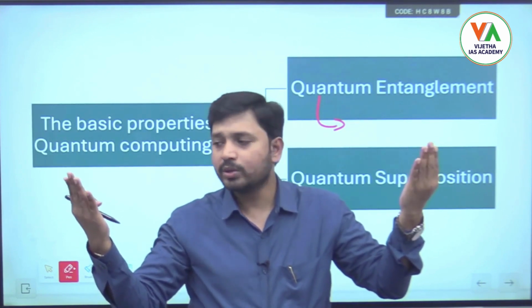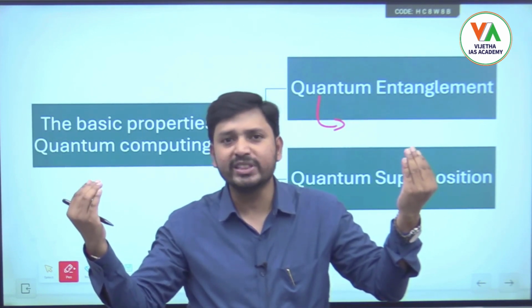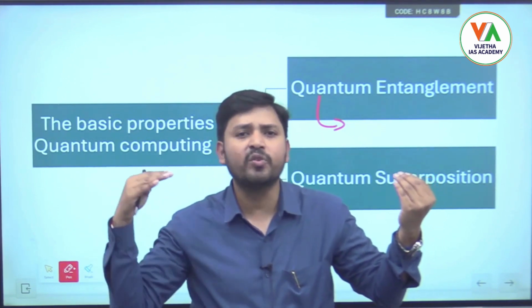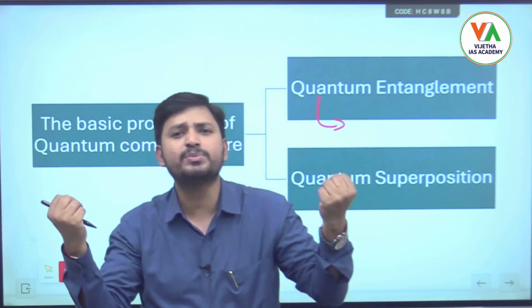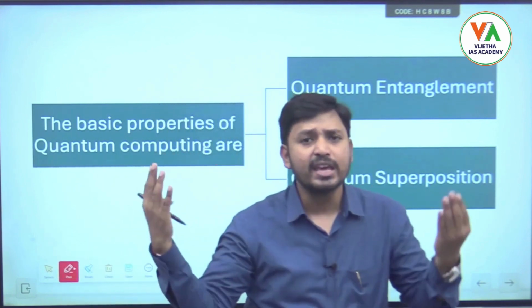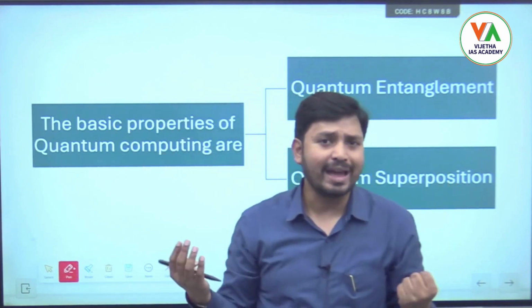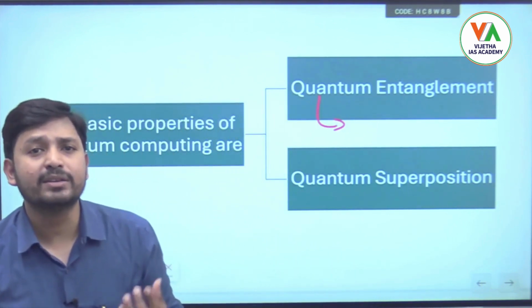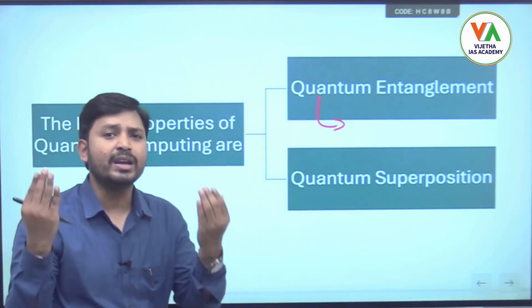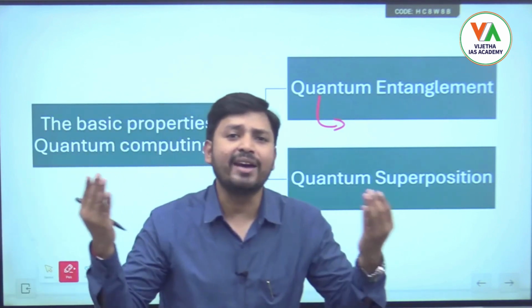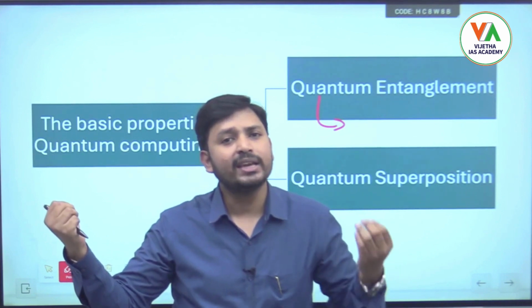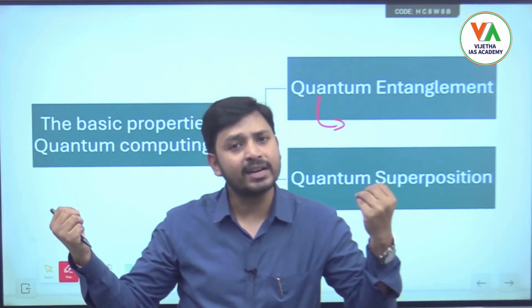Okay, so they will move simultaneously. If this one is moving, this one will also move simultaneously, which means they will travel at a fraction of the speed of light, very fast; this information will try to travel. This property is called quantum entanglement. Quantum entanglement is nothing but they will be paired, and after traveling any distance, if any disturbance is made in one thing, the same disturbance will be observed in the other event also.